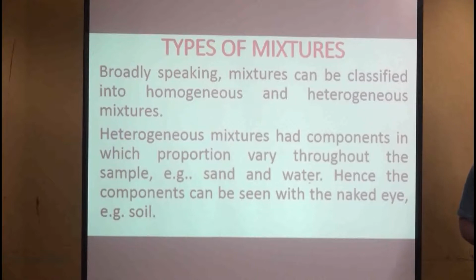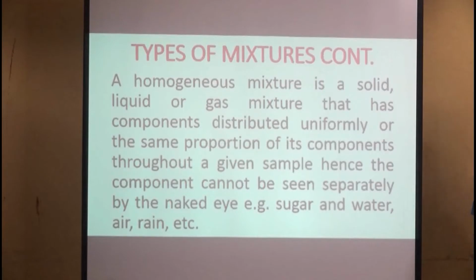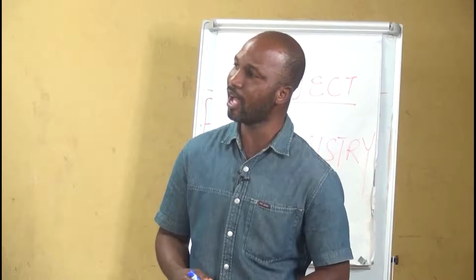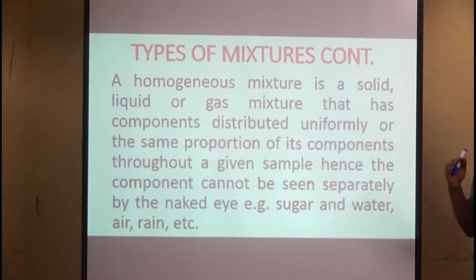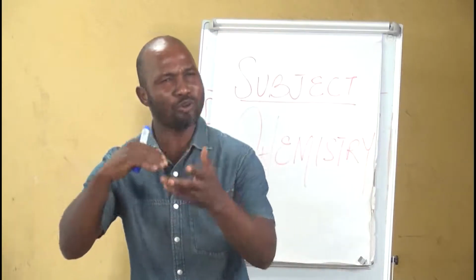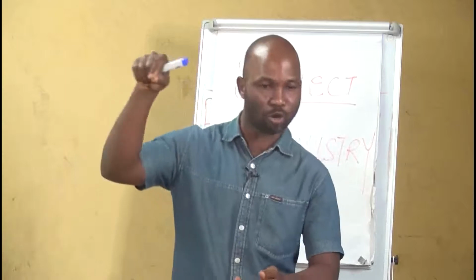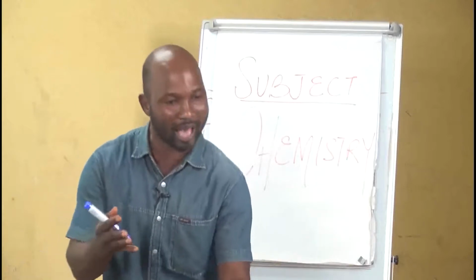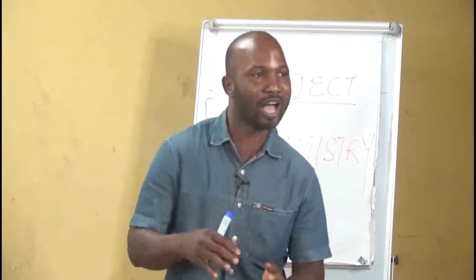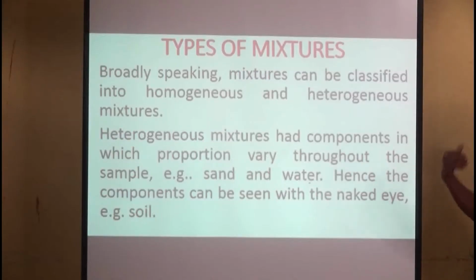So let's look at the types of mixtures. I'm sure that you are very conversant with the two types of mixture, homogeneous and heterogeneous. Homogeneous means that the components are evenly distributed in the mixture, such that your naked eye cannot separate the two or more components in the mixture. For instance, if I pour sugar into a cup of water and stir it, the sugar immediately disappears. You cannot see sugar, you cannot see water. So it means that the sugar and water are evenly distributed in the mixture. So it becomes a homogeneous mixture.